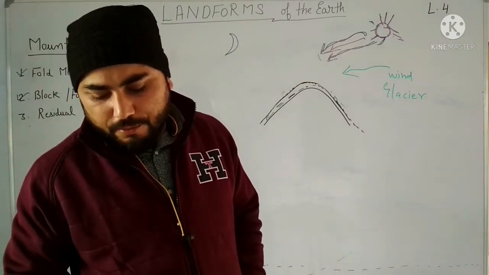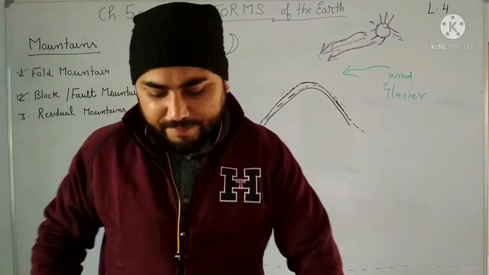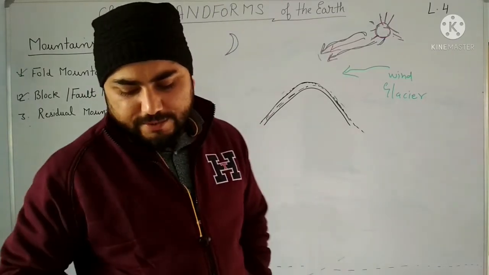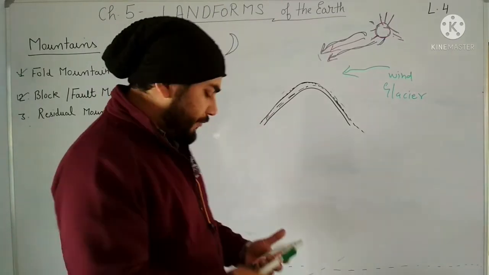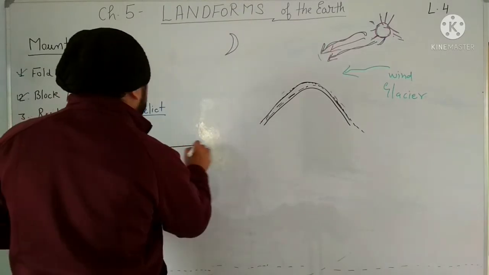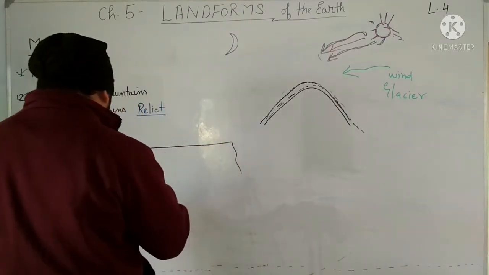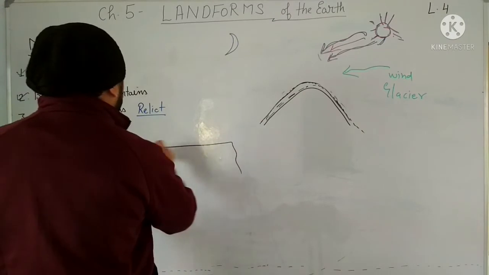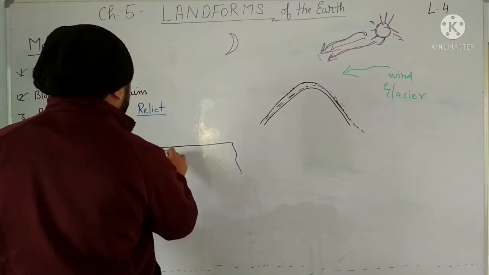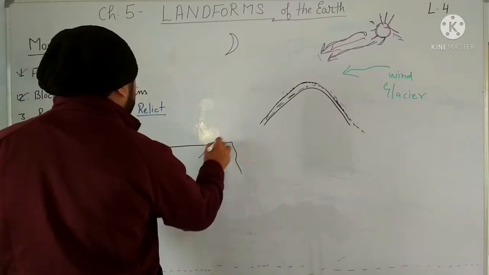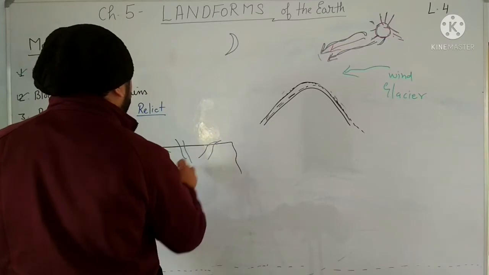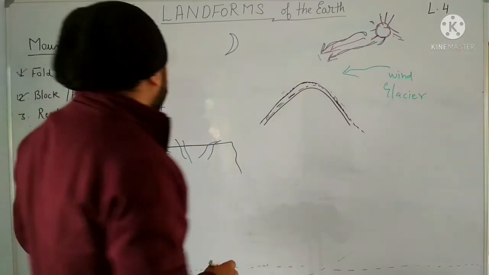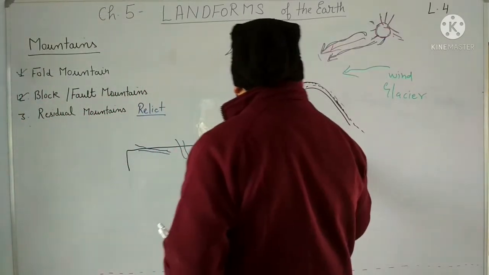They may also be formed on plateaus that are dissected by rivers, for example, the hills and valleys in the Deccan Plateau. If one plateau is there, and on that plateau a number of rivers are flowing, like this, one river is flowing here, another river here, another river here, so what will happen? It may be dissected, the plateau may be eroded.